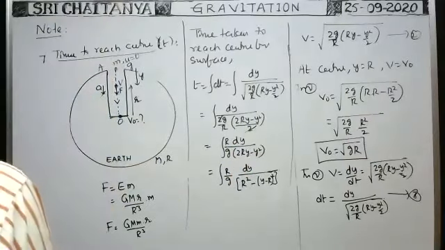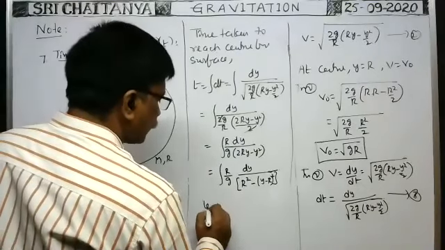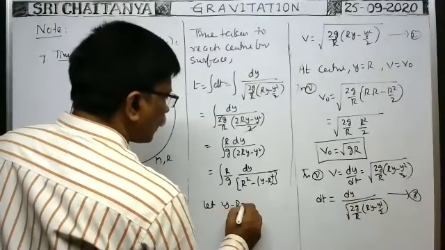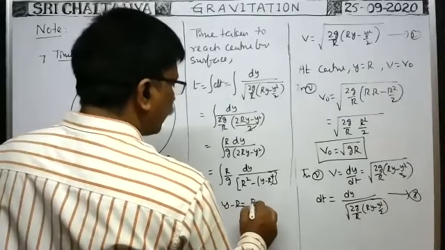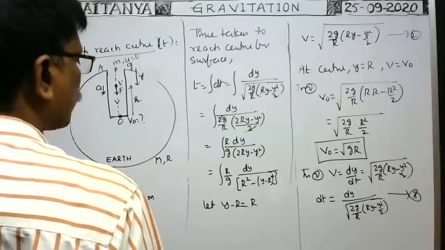Okay, now you imagine this y minus R. Let y minus R is equal to, suppose R sin theta. Y minus R is equal to R sin theta.